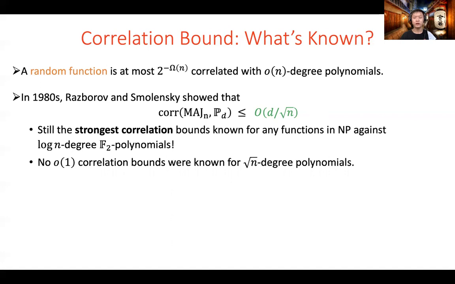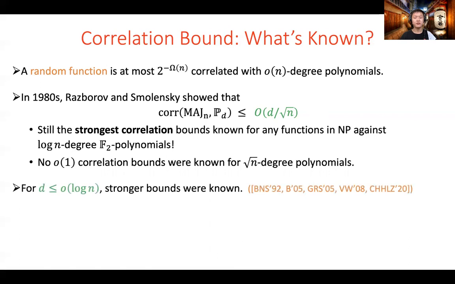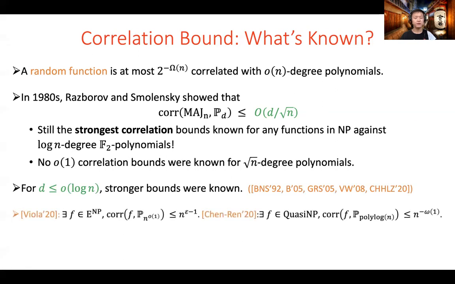For the higher degree, we do not even know a little order 1 correlation bound for square root n degree polynomials. For d less than little order of log n, there are stronger bounds known. Since there is not much progress for proving correlation bounds for functions in NP, recently people switched to show correlation bounds for functions in larger complexity classes first. So recently, Viola established a function f that is computable in exponential time with access to an NP oracle, that is, in the class E to the NP.